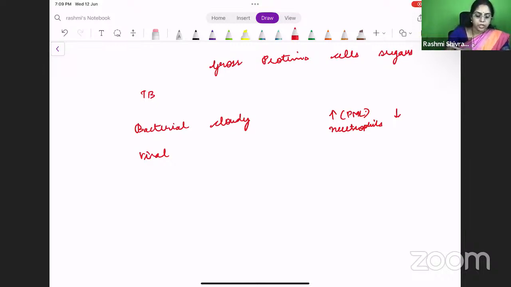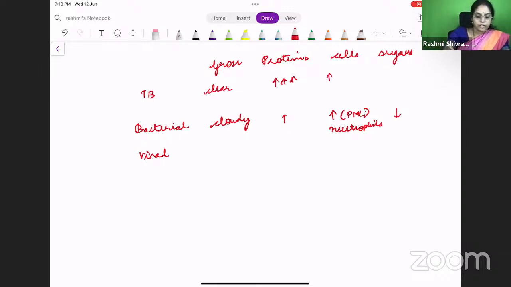What happens in tuberculous meningitis? The fluid will be clear, but it can be a slight yellow color, a straw colored fluid. Again, in bacterial, what will be the proteins? It will be slightly elevated. But in tuberculous, the proteins will be very, very high.